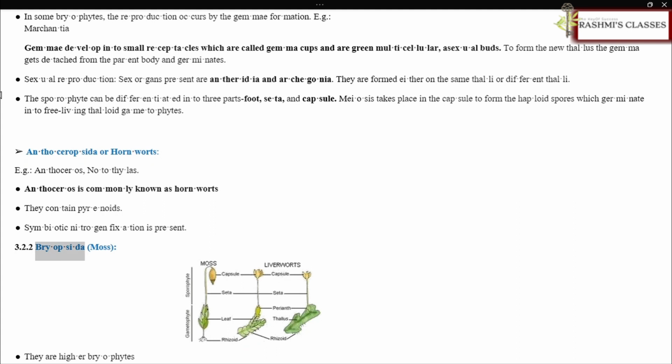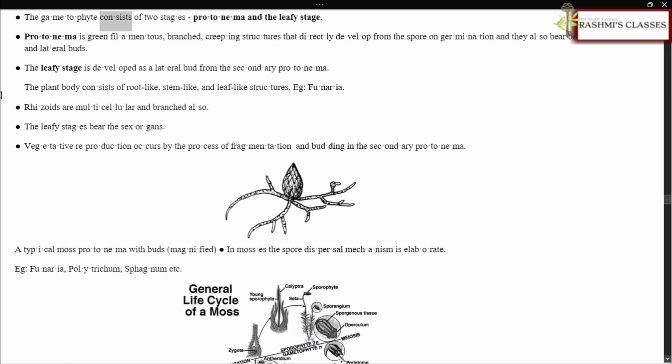3.2.2 Bryopsida, moss. They are higher bryophytes. The gametophyte consists of 2 stages, protonema and the leafy stage. Protonema is a green, filamentous, branched, creeping structure that directly develops from the spore on germination, and it also bears branched rhizoids and lateral buds.